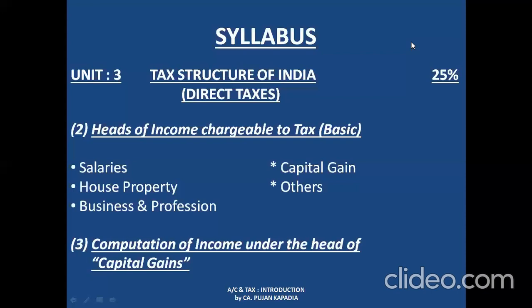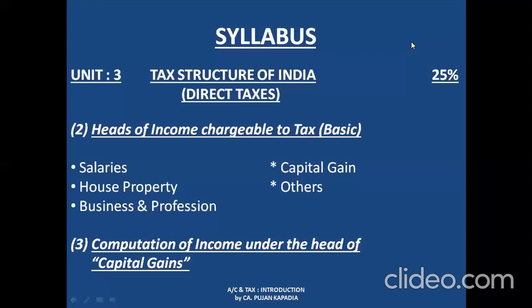The profit that I have earned by selling this particular property is going to be taxable under this head of income, which is known as capital gain. Again, it is not as simple as it sounds. There are certain calculations, certain adjustments that we are supposed to make to the selling price and to the cost price. That again we are going to deal with in topic number 3, that is computation of income under the head of capital gains.